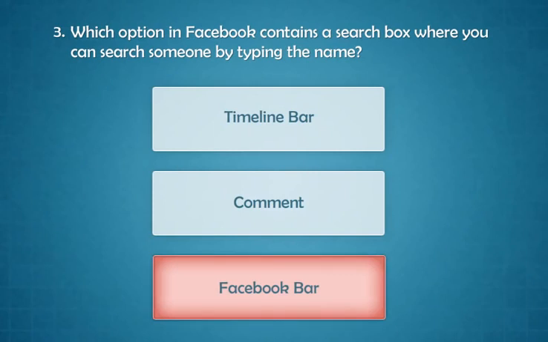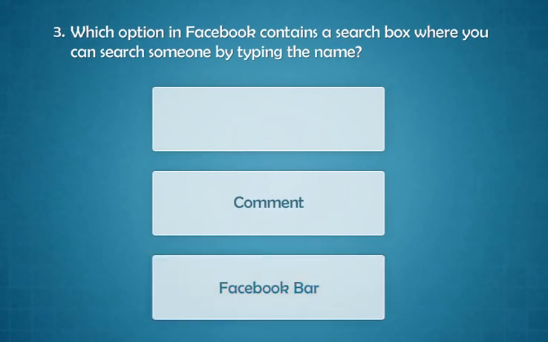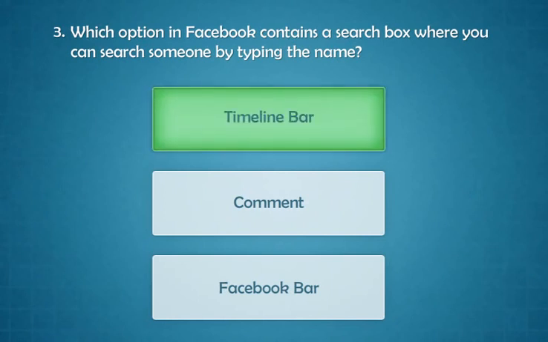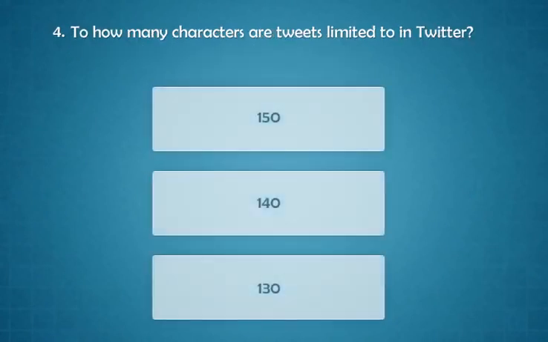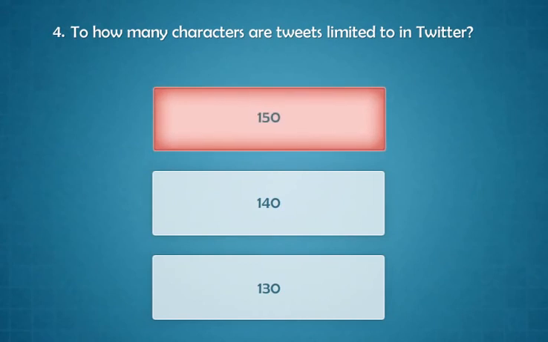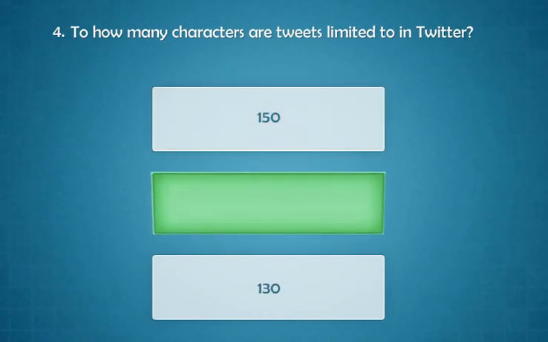Please try again. That's right. Well done. That's not right. Please try again. That's right. Well done.